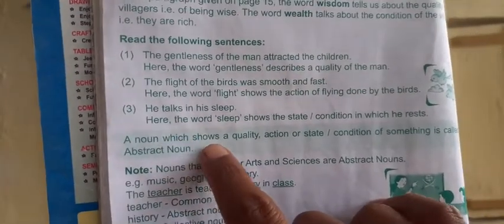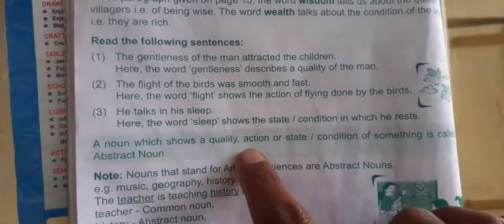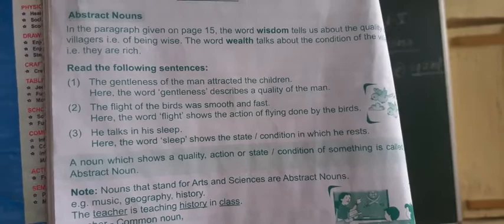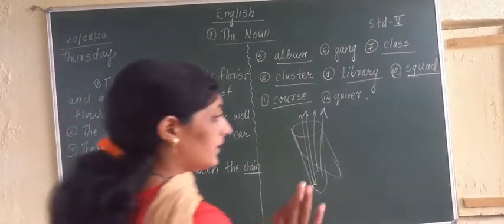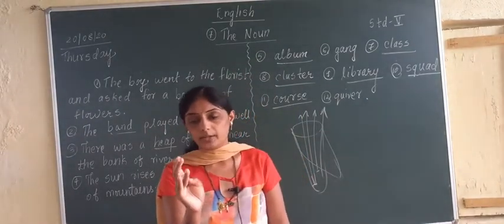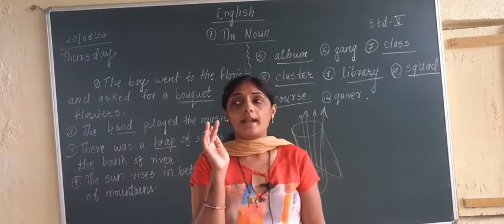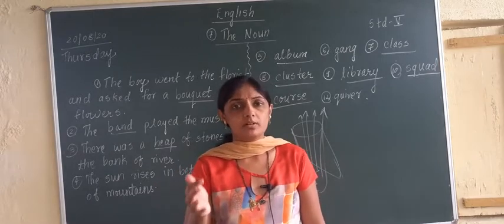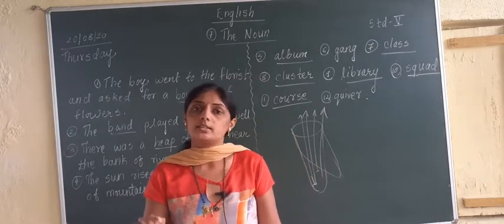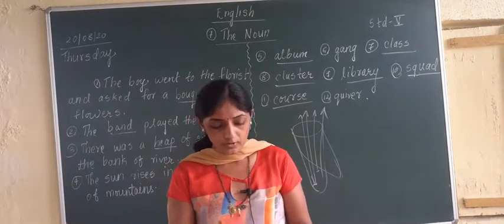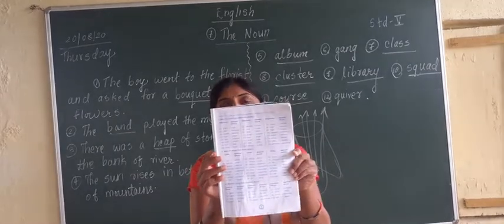So a noun which shows a quality, action, state or condition of something is known as abstract noun. Have you understood? Abstract noun means what? A noun which tells about the action, quality, condition and state of a person, place, animal, bird and thing. That noun is known as abstract noun. I think you have understood what an abstract noun is, and more about abstract noun we are going to study on page number 17, that is tomorrow.